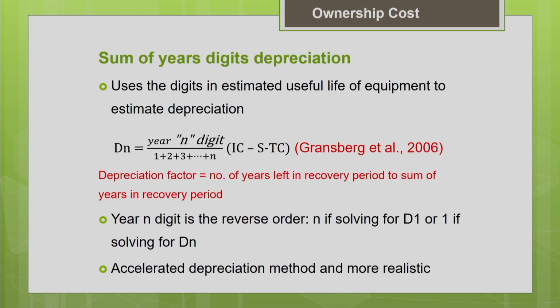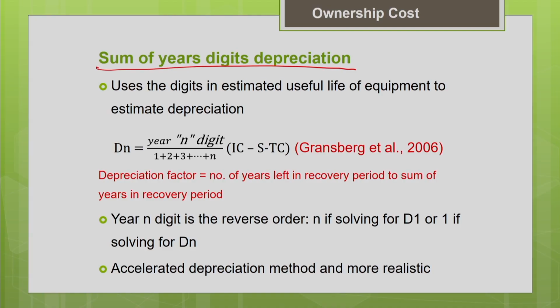Now let us move on to the next method of estimation of depreciation, the sum of the years digit depreciation method. We will see how this method is different from the earlier method. This is an accelerated method when compared to the straight line method. That means it will give you higher depreciation in the early age of the machine. During the early ages of the machine, it projects higher depreciation. So how do you calculate here? Annual depreciation is your depreciation factor multiplied by initial cost minus salvage value minus tire cost.